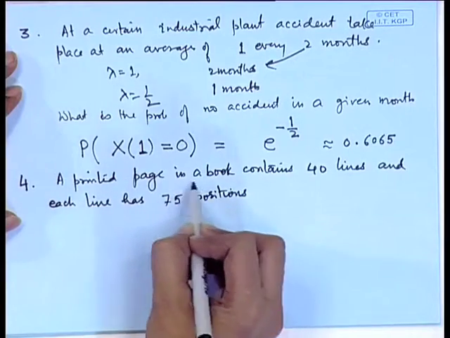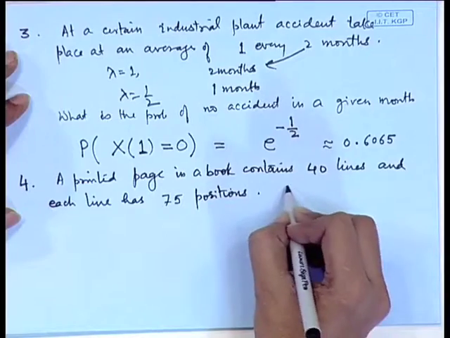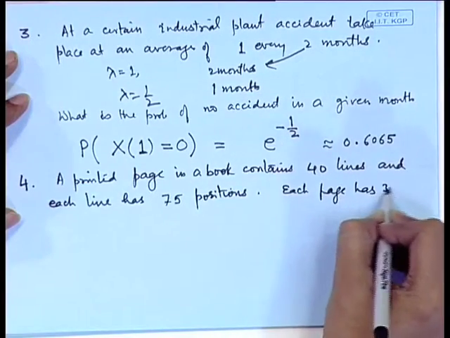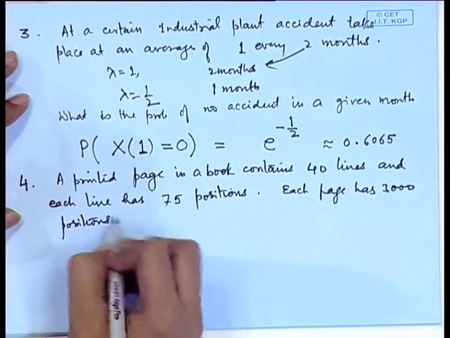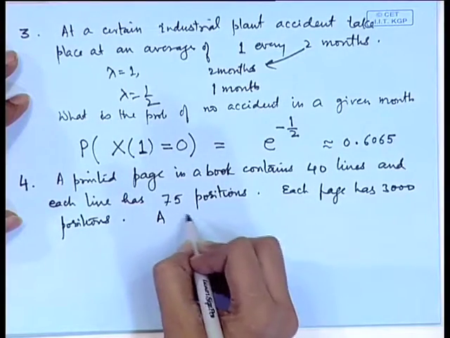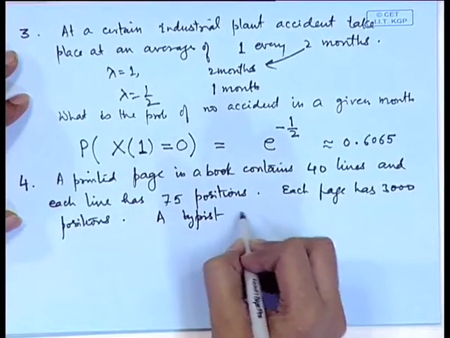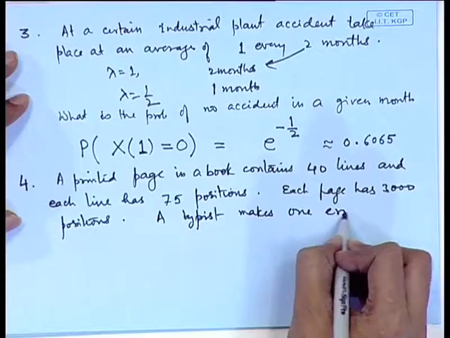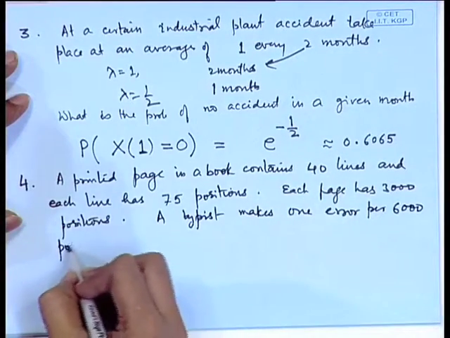So, blanks are also counted here. So, each page has 3000 positions. A typist makes one error per 6000 positions.